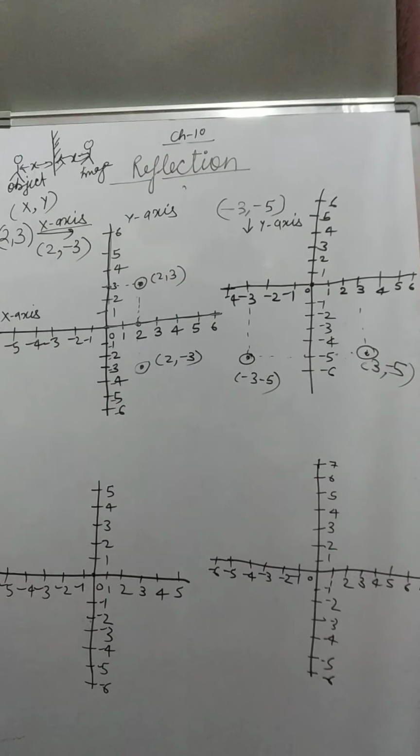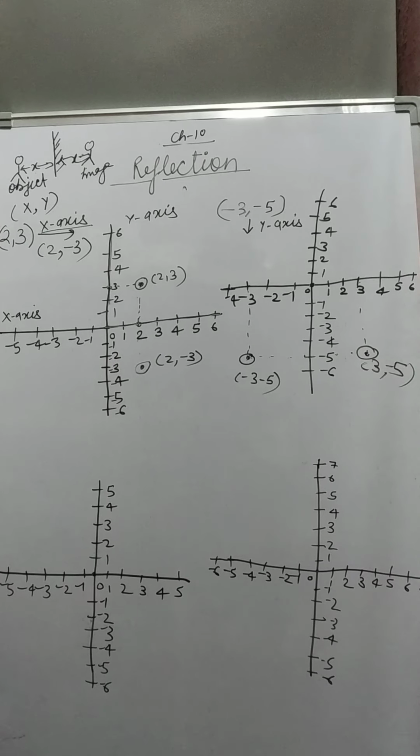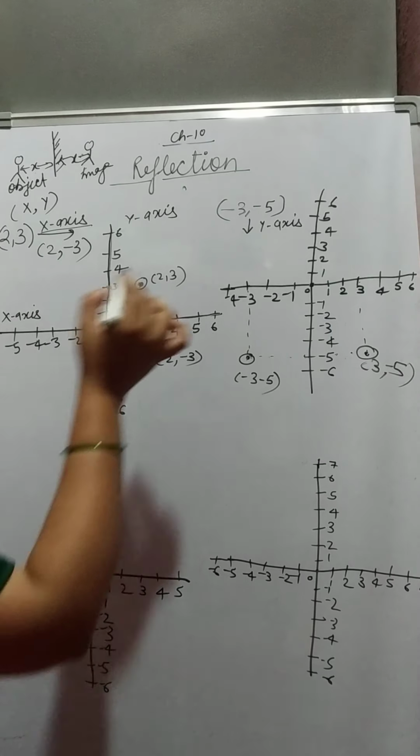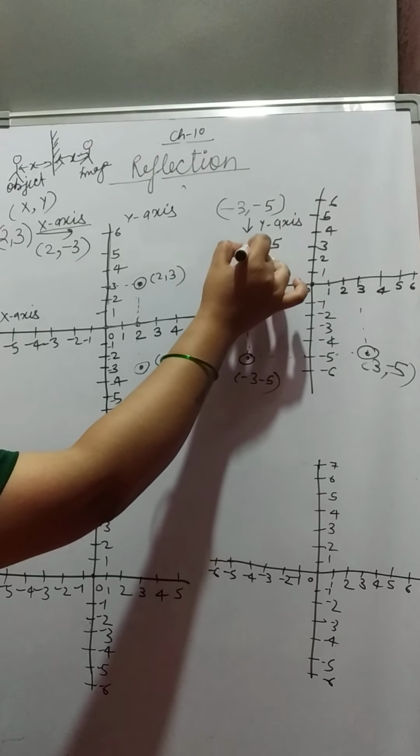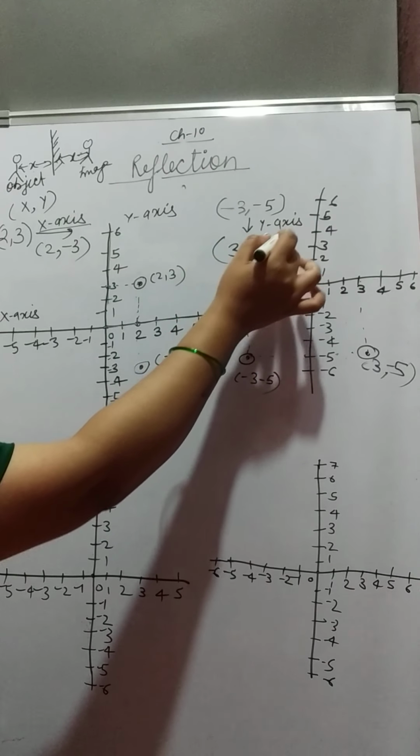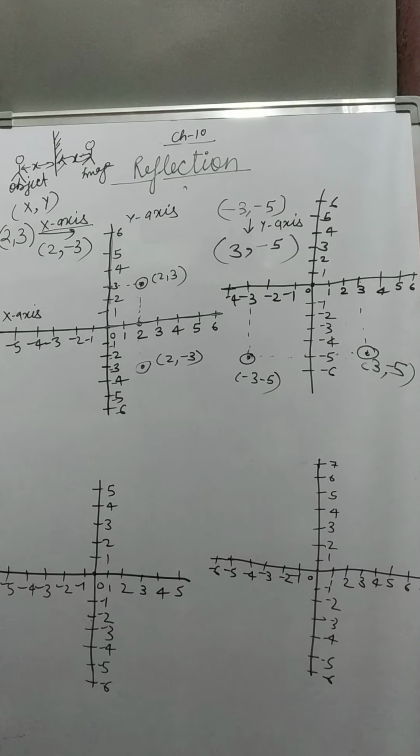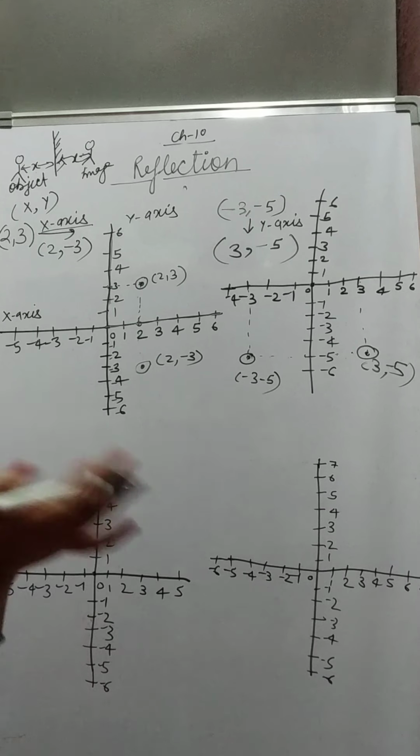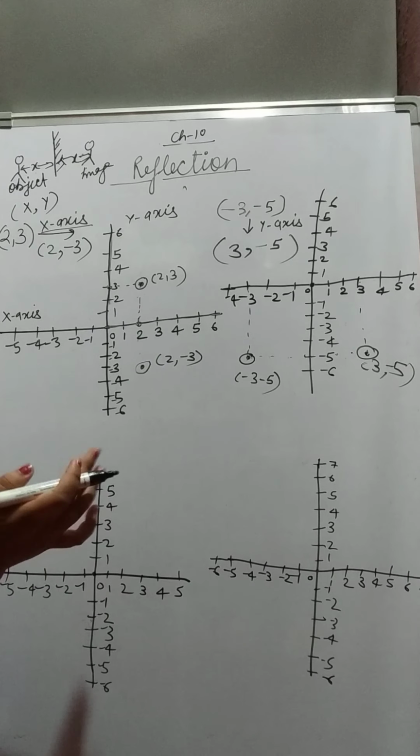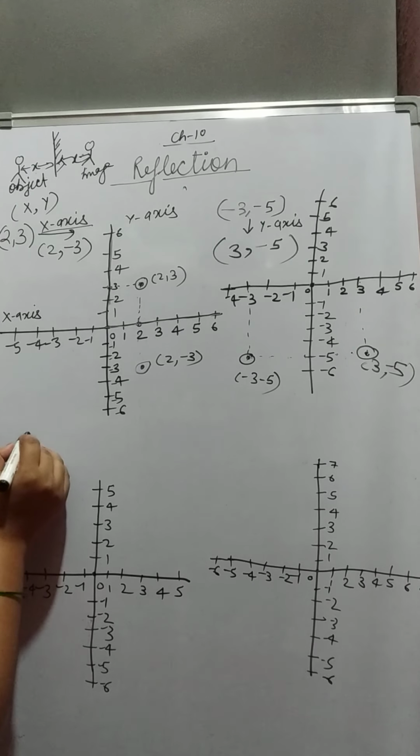It means that when the coordinate is reflected on the y-axis, the sign of y remains the same, but the sign of x changes. If it is negative, then it will be positive. If it is positive, then it will be negative. Next we have reflection on the origin.